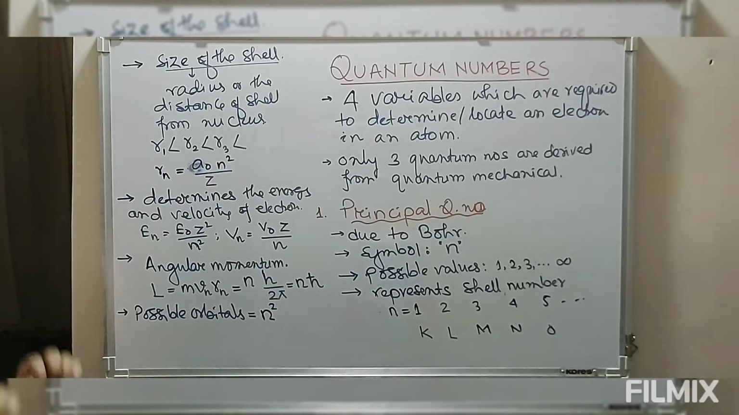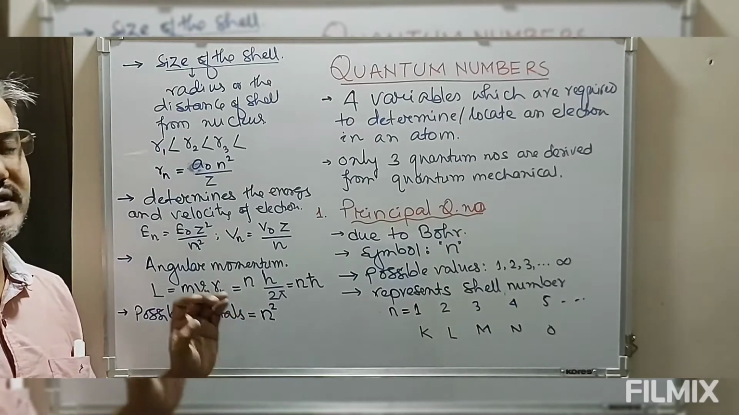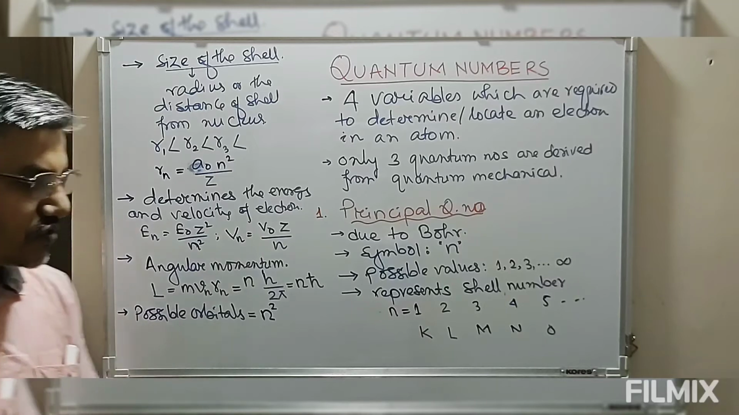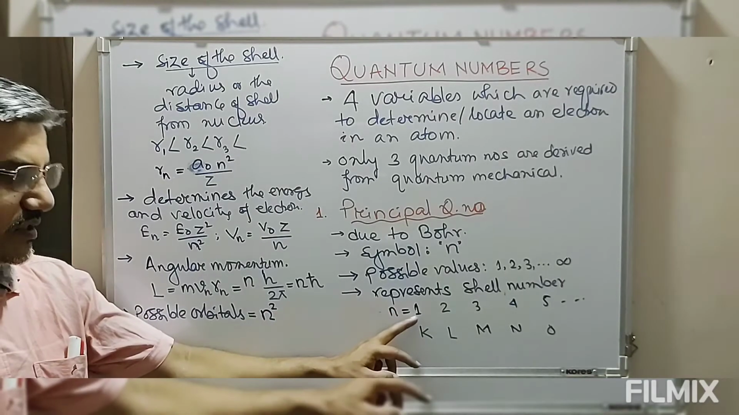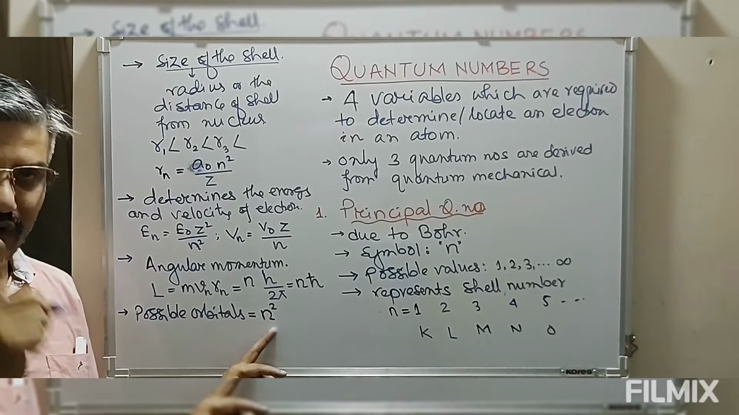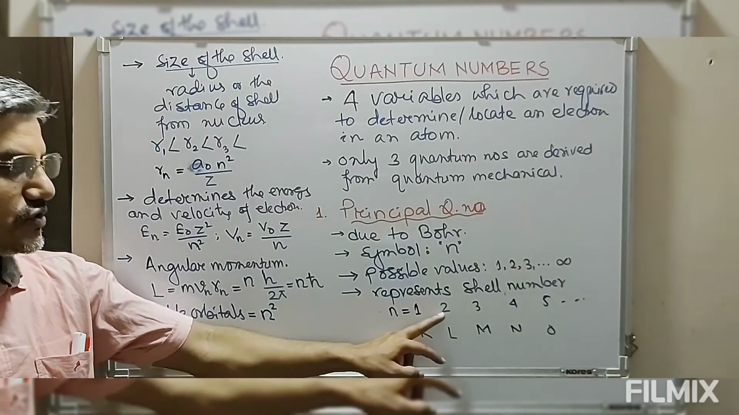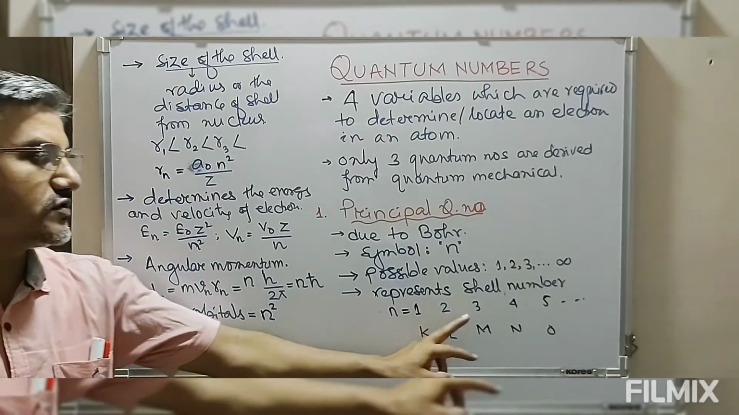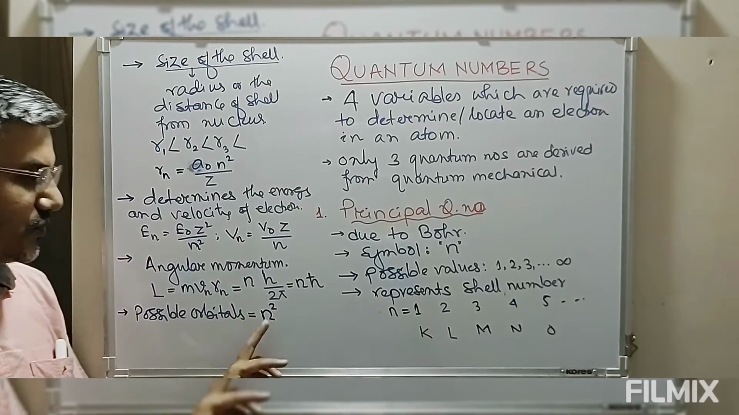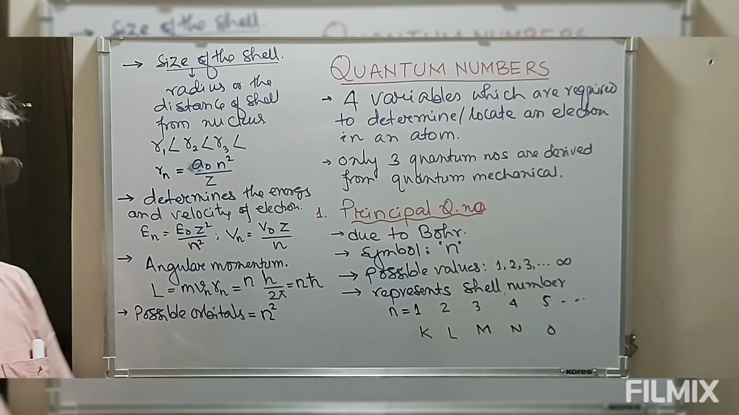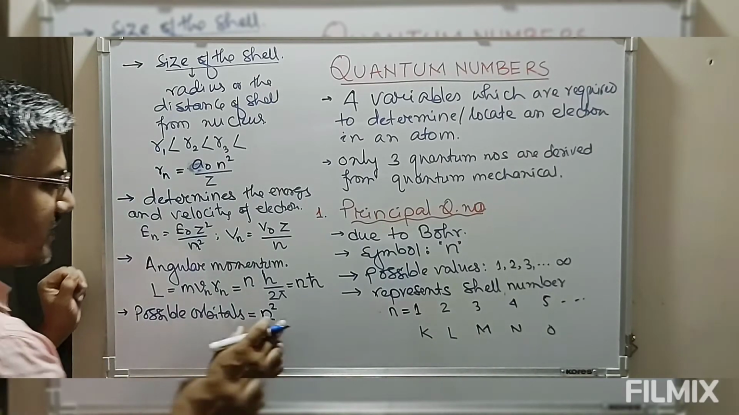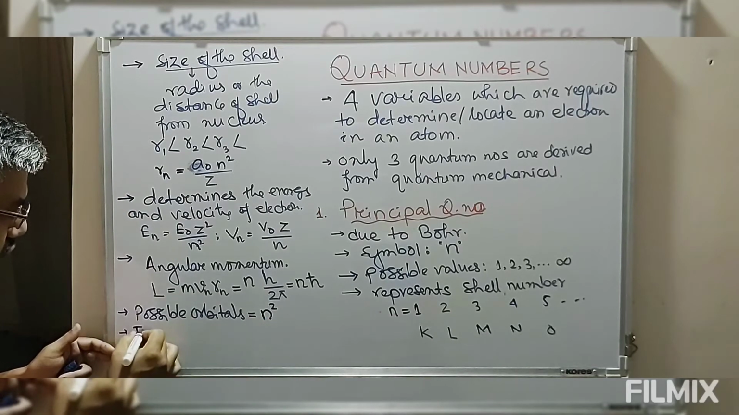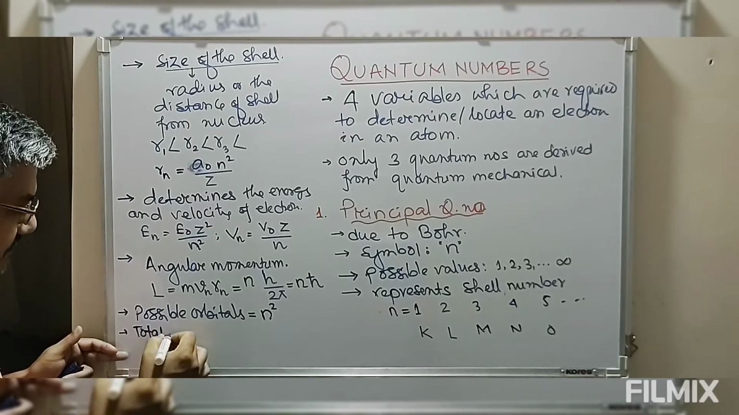So once we have the value of the principal quantum number, we can easily predict how many orbitals are possible in a given shell. If n equals 1, the first shell, there is only the possibility of 1 orbital. If n equals 2, 2 square is 4, so there is a possibility of 4 orbitals. If n equals 3, the third shell, there is a possibility of 9 orbitals. Once we have the orbitals for a given value of n, we can define the total electrons possible.